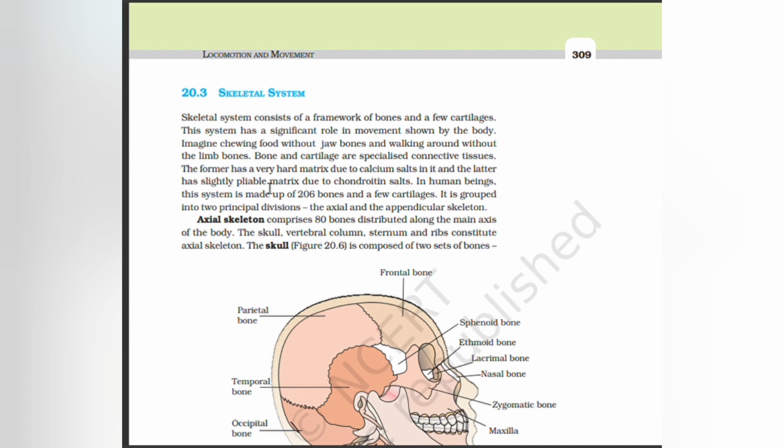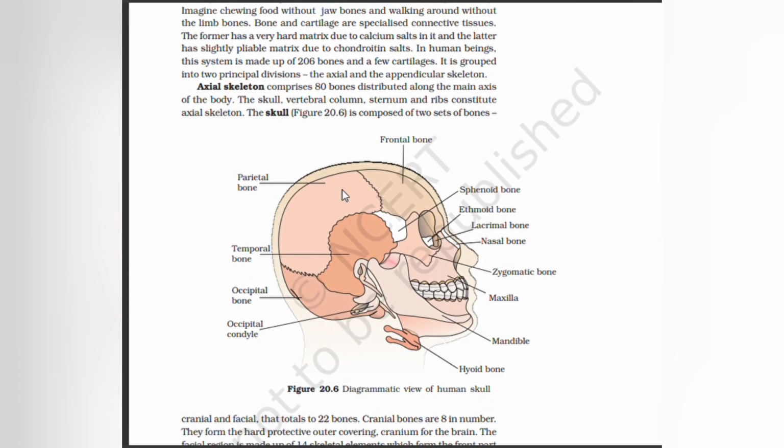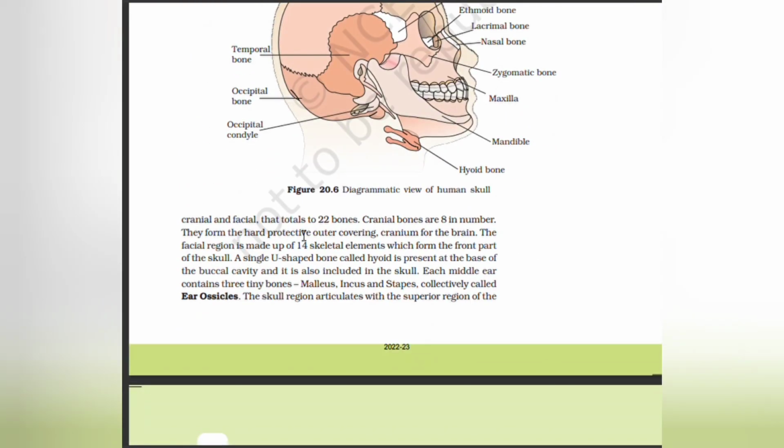In human beings, this system is made up of 206 bones and a few cartilages. It is grouped into two principal divisions, the axial and the appendicular skeleton. The axial skeleton comprises 80 bones distributed along the main axis of the body. The skull, vertebral column, sternum, and the ribs constitute the axial skeleton. The skull is composed of two sets of bones, cranial and facial, that total 22 bones. Cranial bones are 8 in number.